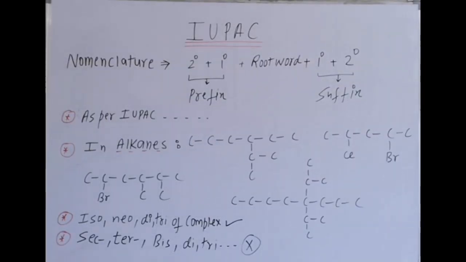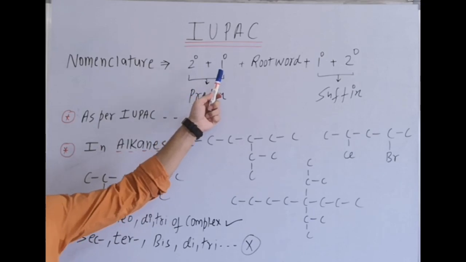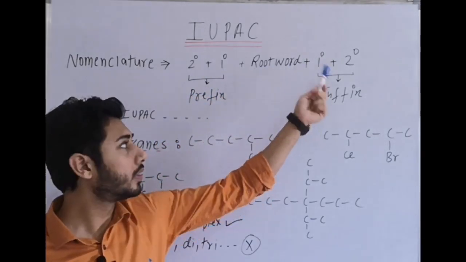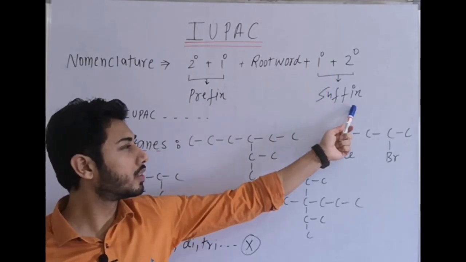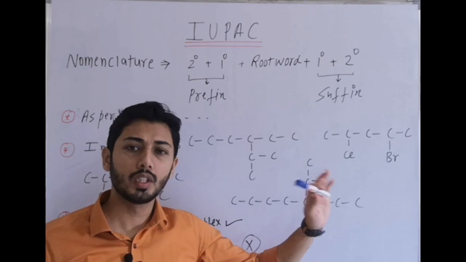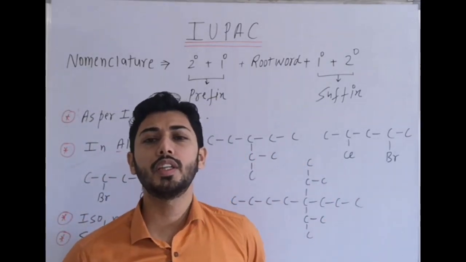Now we start with the nomenclature part, that is how to write the correct sequence while doing IUPAC naming. Starting with the prefix. How many types? 2. Secondary prefix, primary prefix, right? Then root word. After that we write suffix, primary suffix and secondary suffix. Clear? That is the sequence: prefix, root word and suffix.